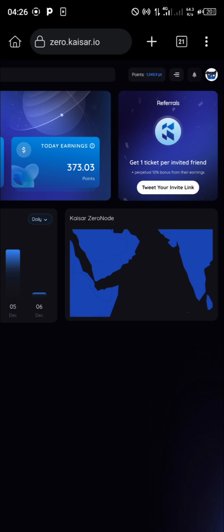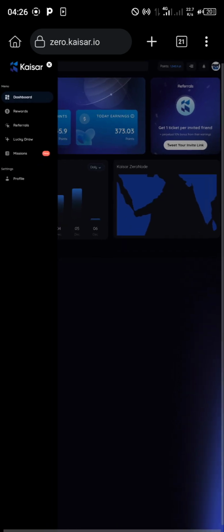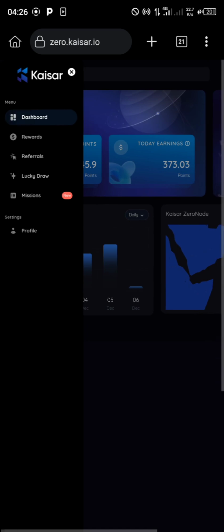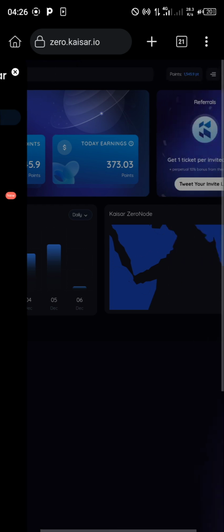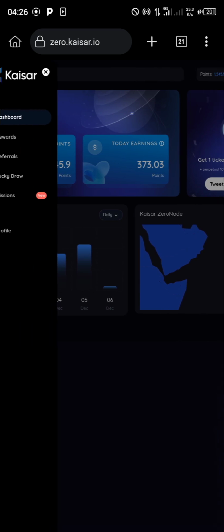Now you see these 3 dashes, which is before this bell and my profile picture. You tap on it, then right here, this menu will pop up. So presently we are on the dashboard. Okay, so bringing it down.